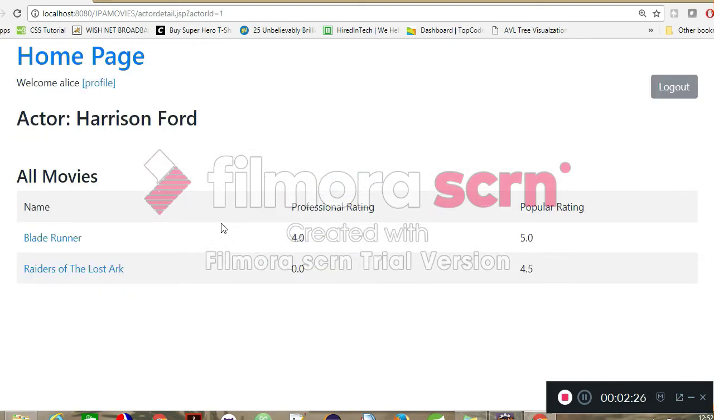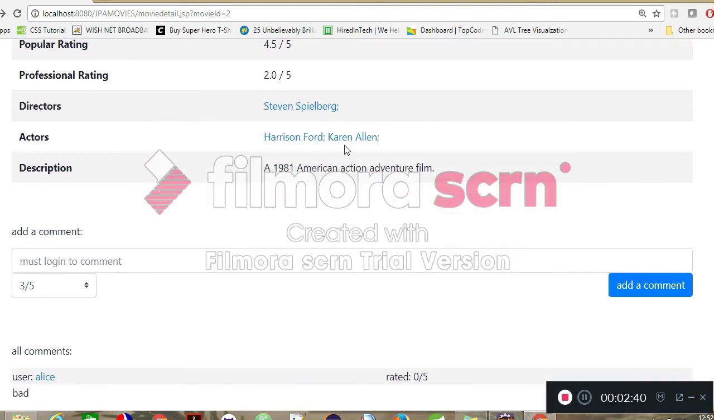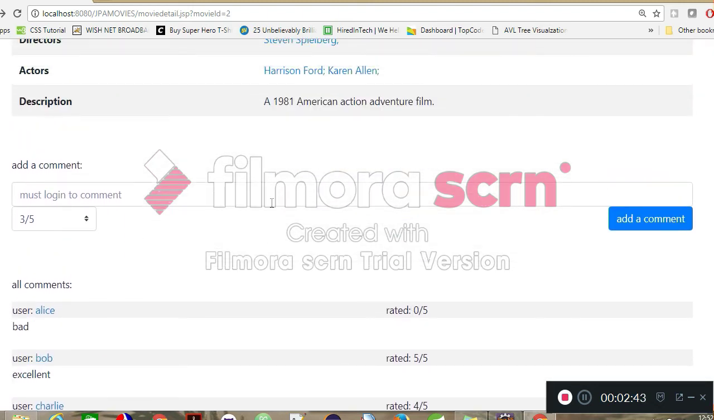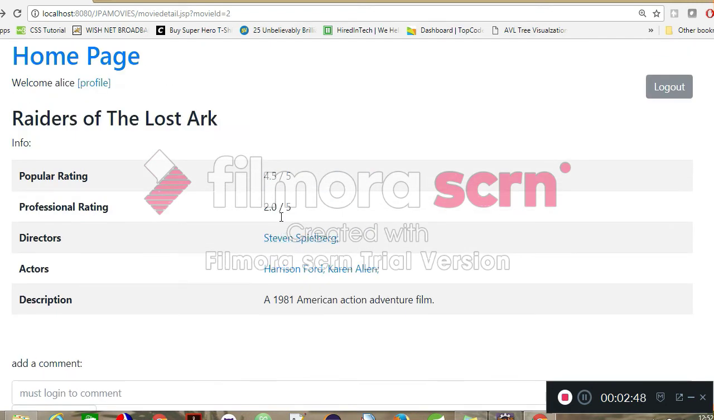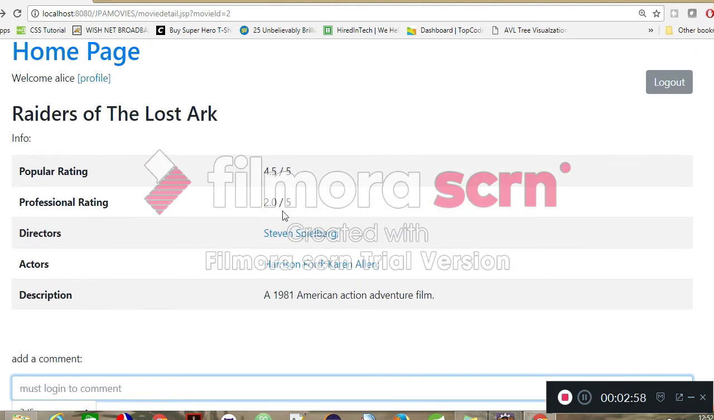Now let's move on to actors. We can do the same thing, and actors will have a list of all the movies in which they have acted. Now if we wish to add a comment or rating, because this is a critic who is rating, it will affect the professional rating. Hence if we see, Alice has already given bad, which was initially 0, then Alice gave amazing, which was 4. So it becomes an average of 0 plus 4 divided by 2, which is 2.